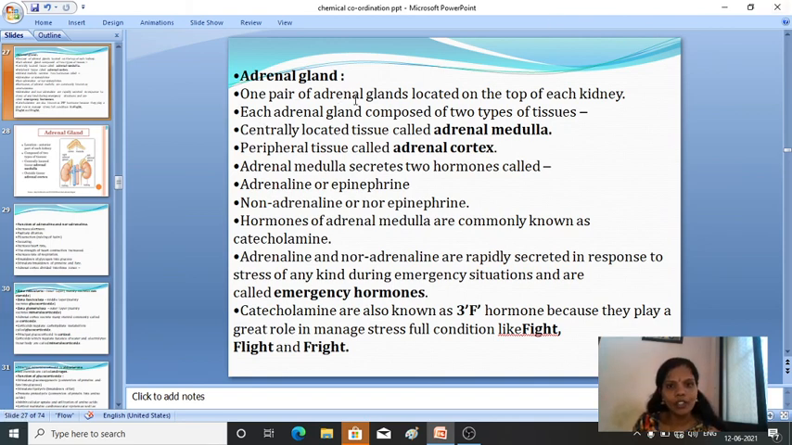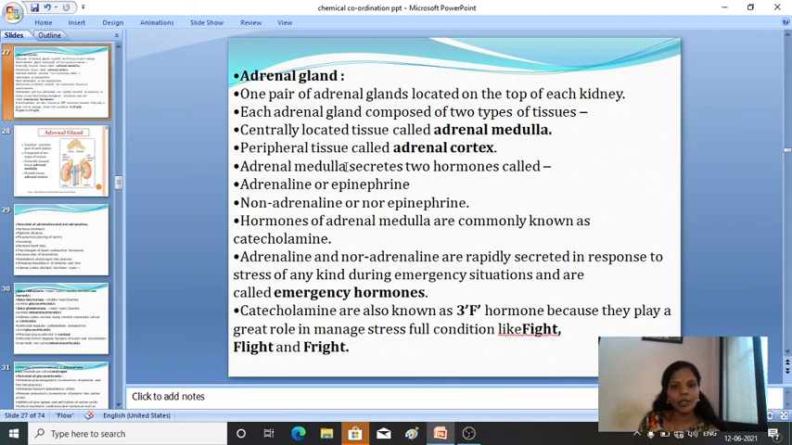So one pair of adrenal glands is located on the top of each kidney. Each adrenal gland is composed of two types of tissues. The centrally located tissue is called the adrenal medulla, and the peripheral tissue is called the adrenal cortex.